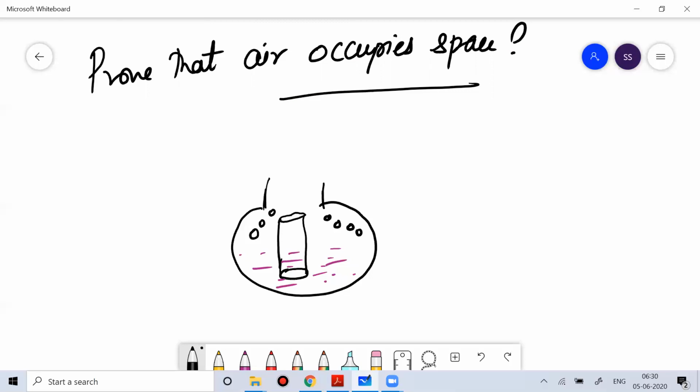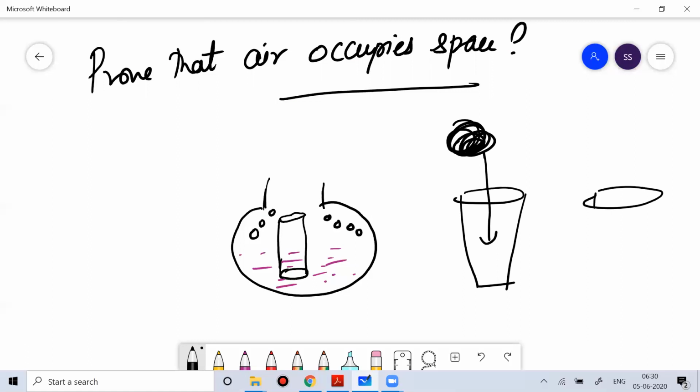Or what you can do, you take a tissue paper and an empty glass like this, and just scrabble the tissue paper and put it inside this glass. You scrabble the tissue paper, which is very light, so that it does not fly here and there.